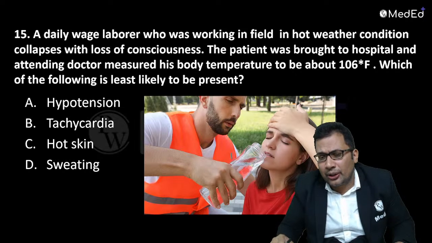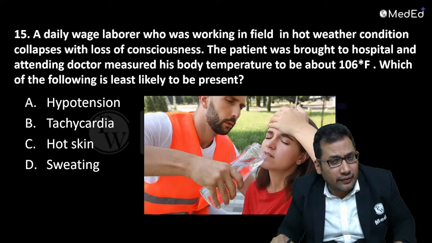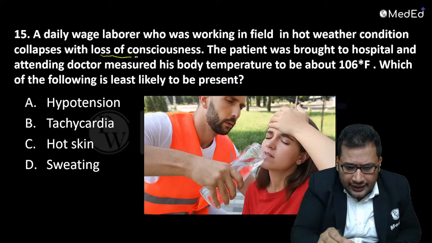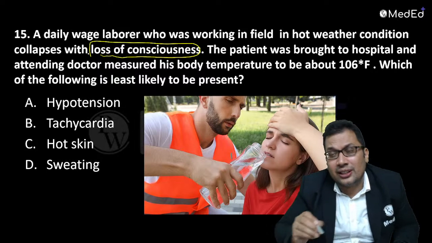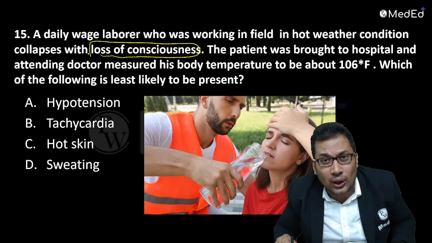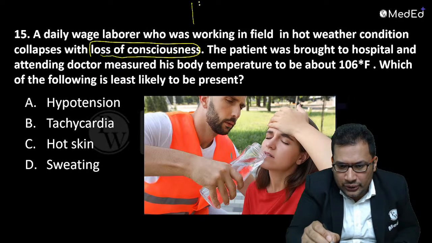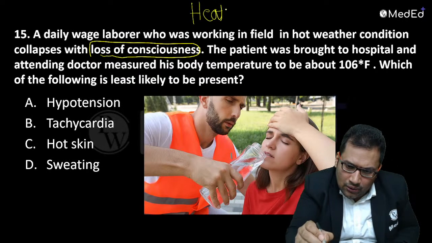Look at this. A daily wage laborer who was working in the field in hot weather collapses with loss of consciousness. So he's having loss of consciousness. When higher centers are involved, it must be heat stroke. The case of heat stroke, also known as sunstroke.